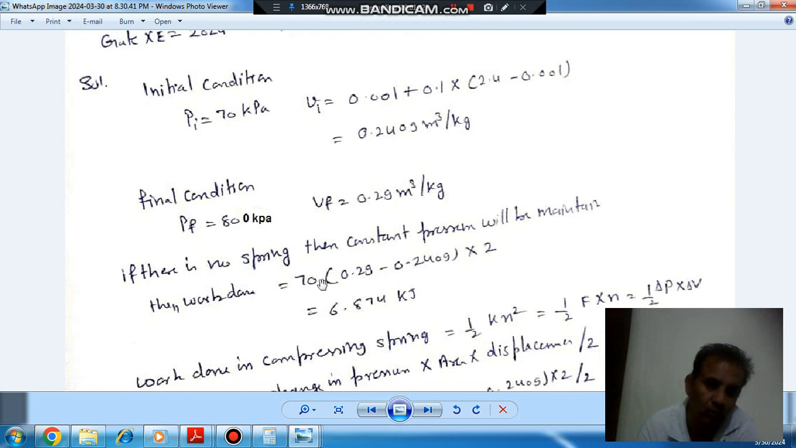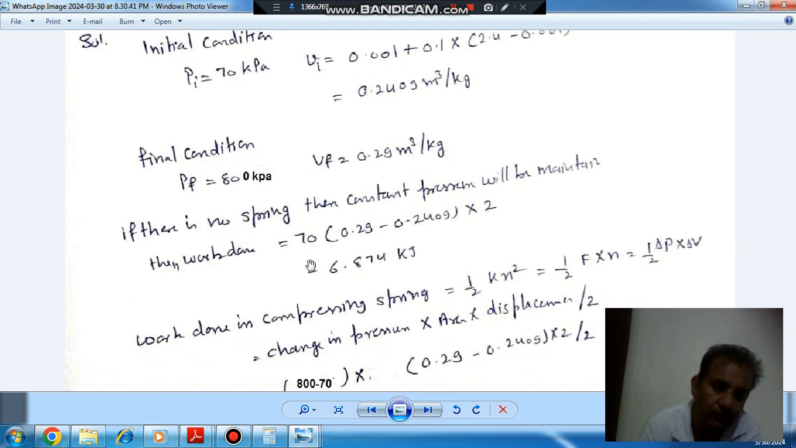So when there is no spring, the constant pressure process will take place, because pressure is increasing due to the spring. So without spring, the work done will be P into V. These are specific volumes, so if we multiply by mass, we get total volume. So the work done will be 70 kPa into change in volume into mass. That will be 6.874 kilojoule. That is the work done without any spring.